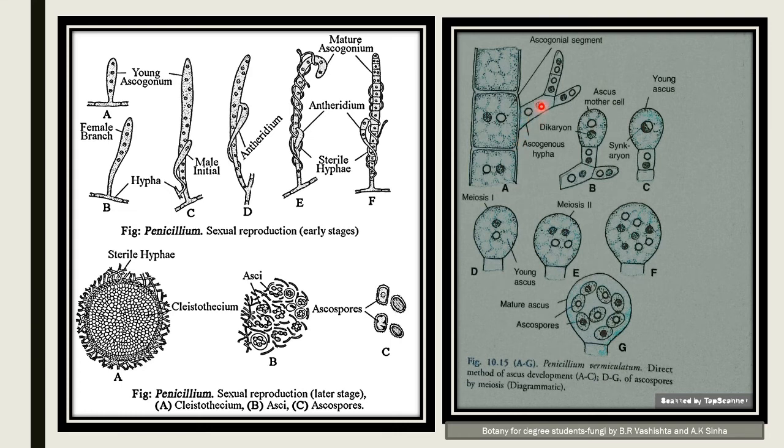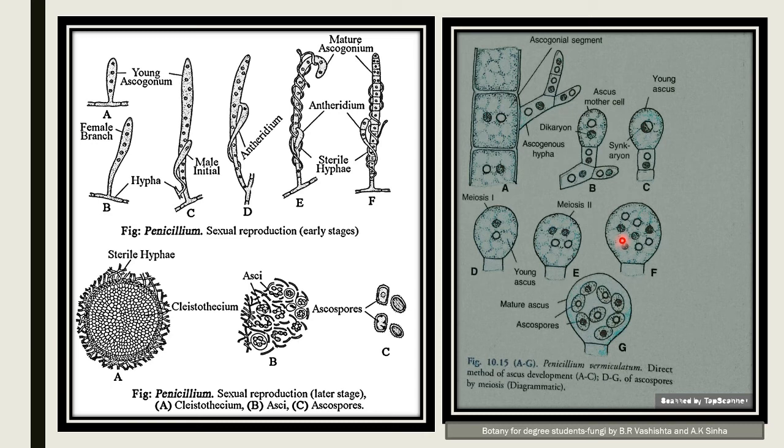The ascogenous hyphae also contain binucleate cells, and the terminal cell of each ascogenous hypha functions as the ascus mother cell. So this is the terminal cell which acts as the ascus mother cell, and its two nuclei fuse to form a diploid nucleus. This diploid nucleus of the young ascus first undergoes a meiotic division followed by a mitotic division, and thus 8 nuclei are formed.